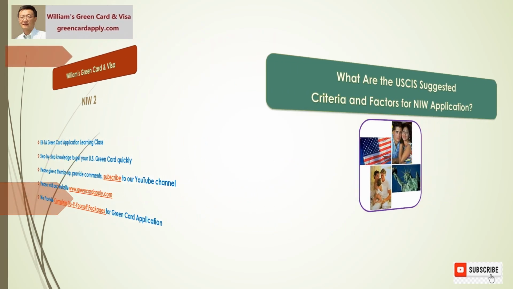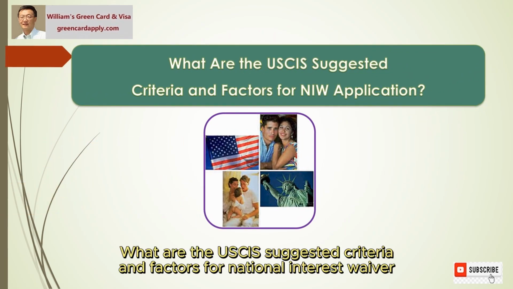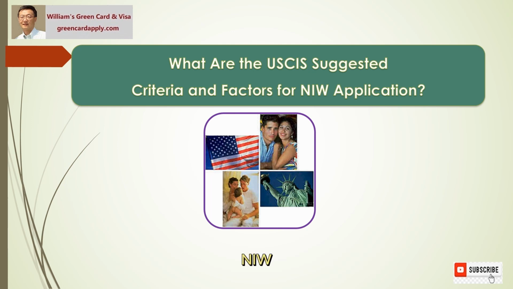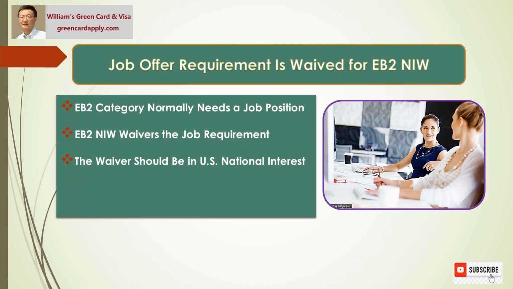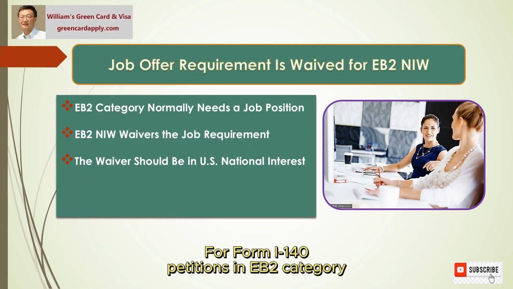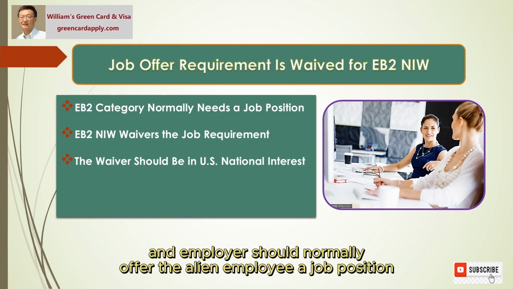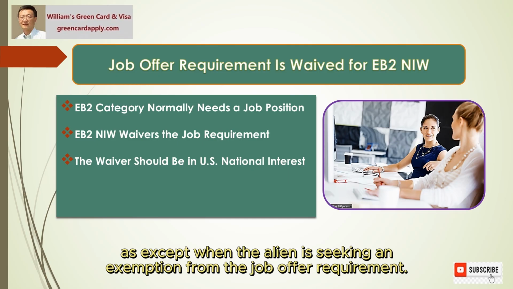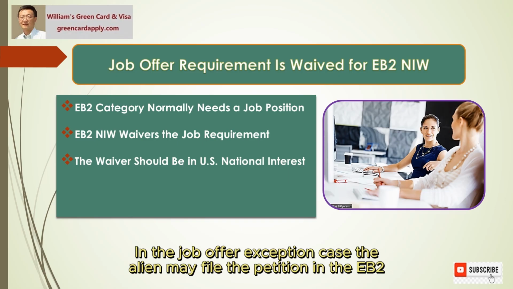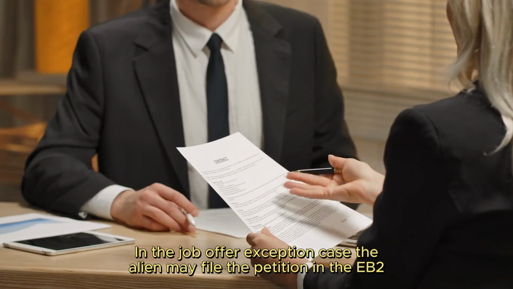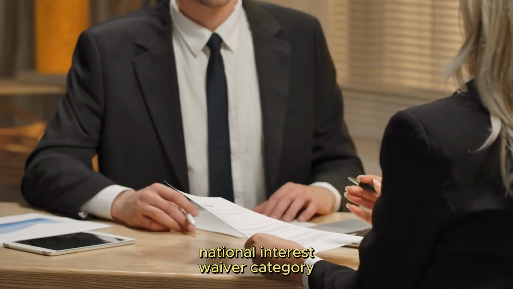What are the USCIS suggested criteria and factors for National Interest Waiver, NIW, applications? For Form I-140 petitions in the EB2 category, an employer should normally offer the alien employee a job position, except when the alien is seeking an exemption from the job offer requirement. In the job offer exception case, the alien may file the petition in the EB2 National Interest Waiver category.